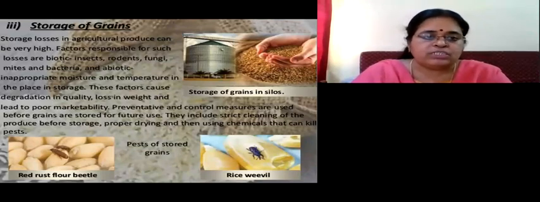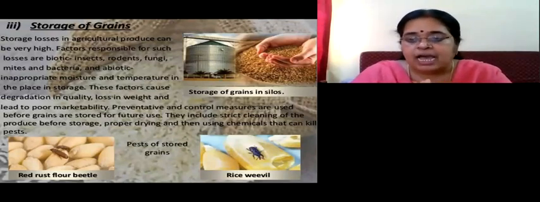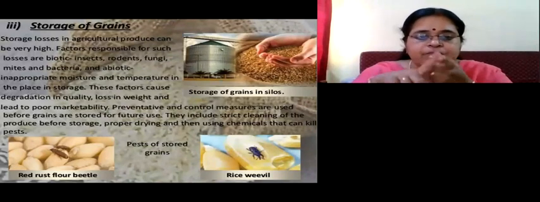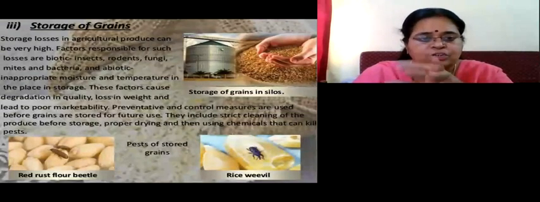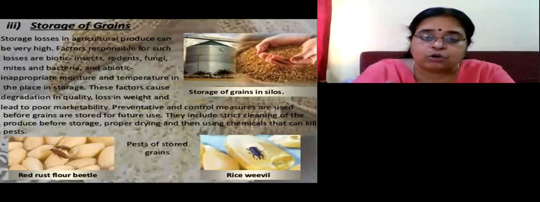You have learned about storage in 8th standard also. So storage of grain is also very important. Otherwise, agricultural losses can be very high. The factors for the losses are biotic factors and abiotic factors. The biotic factors are insects, rodents, fungus, and bacteria, etc. And abiotic factors are moisture and temperature. So you have to store them in proper places by ensuring that all these damaging factors are not there.